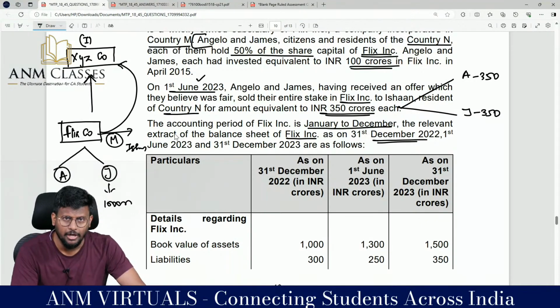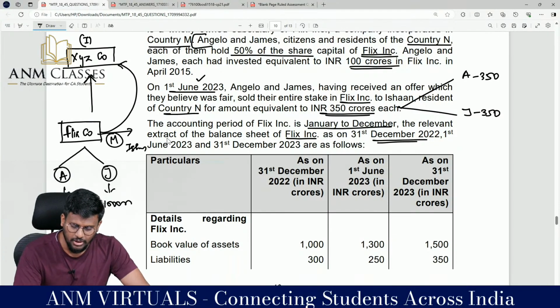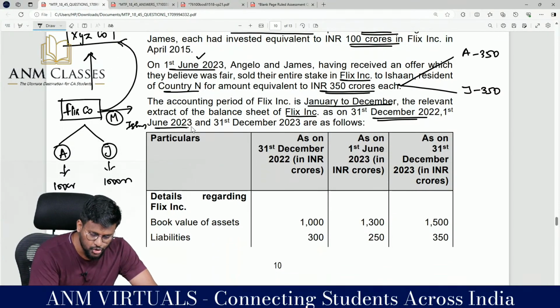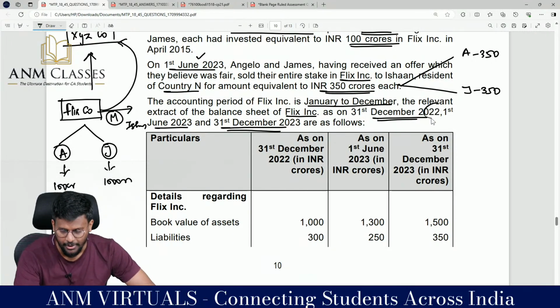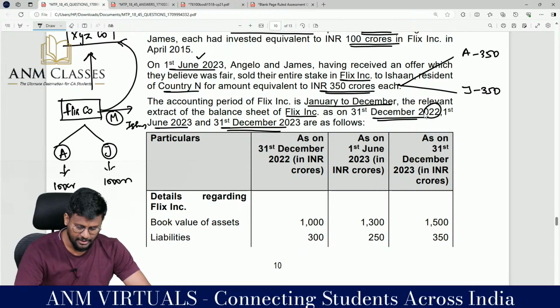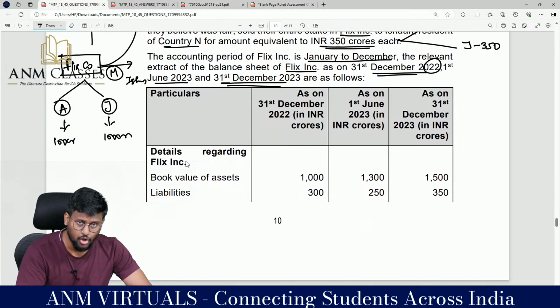So the accounting period of Flix Incorporation is January to December. The relevant extract of the balance sheet of Flix Incorporation as on 31st December 2022, 1st June and 31st December 2023 are as follows. So opening, mid date, end date. Details regarding the Flix Incorporation.